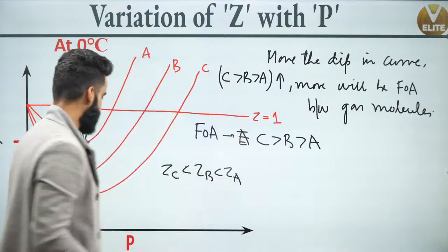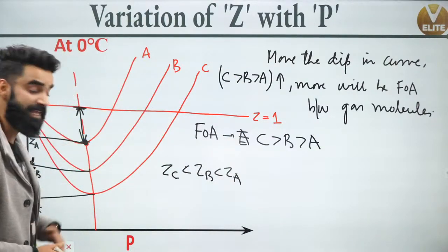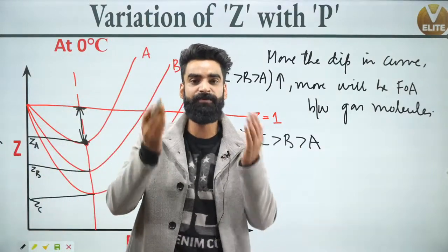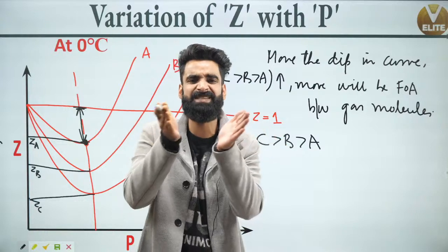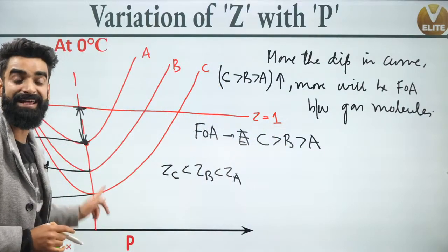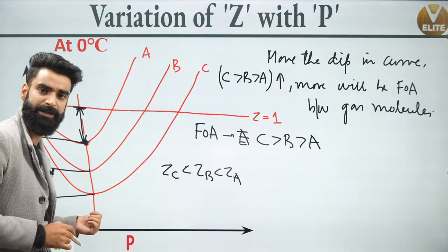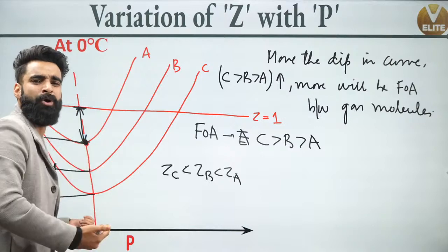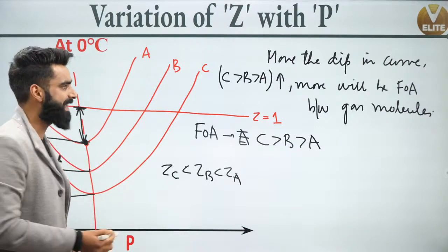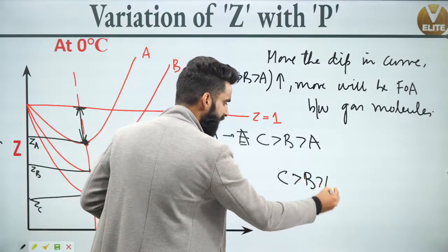If I ask you which gas can be easily liquefied over here? What do we mean by liquefaction of gas? That means we have to bring the gas molecules closer. I would say gas C is going to be liquefied easily. Why is that? Because strong forces of attraction are there between the molecules. So we have to do less work to compress it more, to liquefy it more, right? So I would say gas C is going to get liquefied easily, followed by B, followed by A, right?